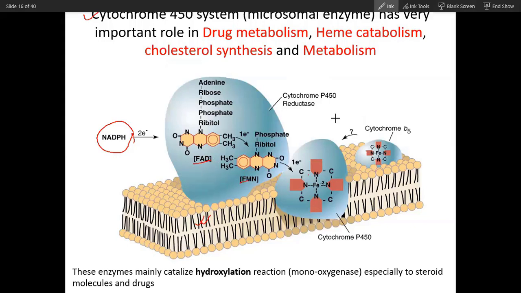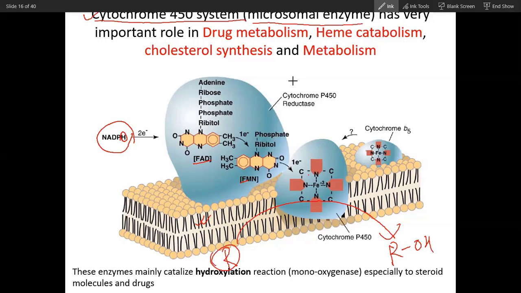It extracts the hydrogen proton, and then it will hydroxylate a compound. For example, it will convert an R group into an ROH group. This is what the cytochrome P450 system does. This enzyme is called the cytochrome P450 system enzyme.